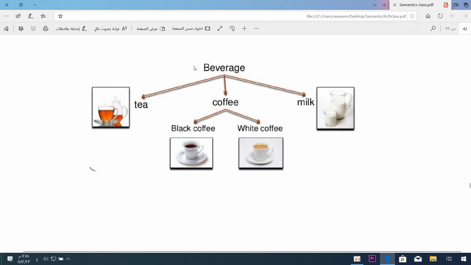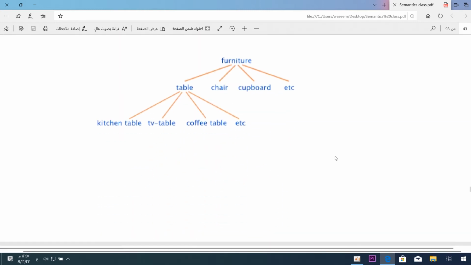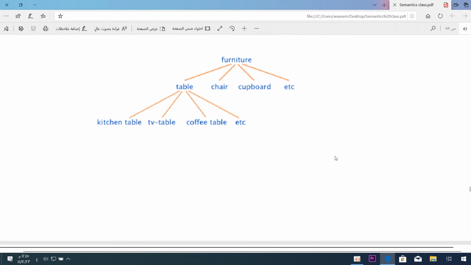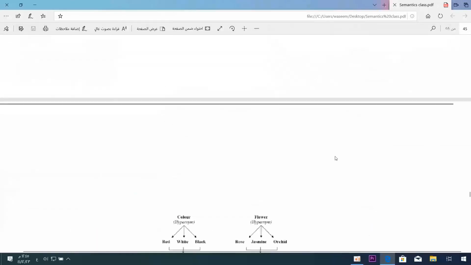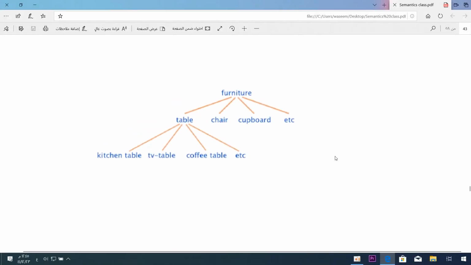Now we have furniture. You know the meaning of furniture. Table, chair, cupboard, sofa, armchair, all of them are parts of furniture.